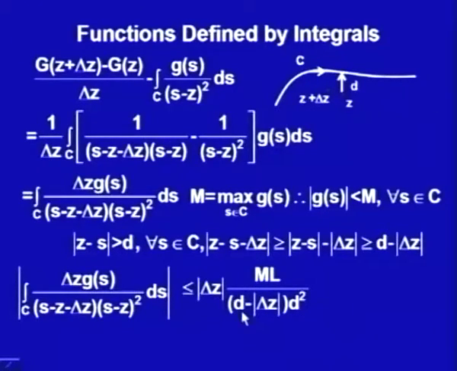Now, d is the minimum distance from the point z to this path, so this is also a fixed number.